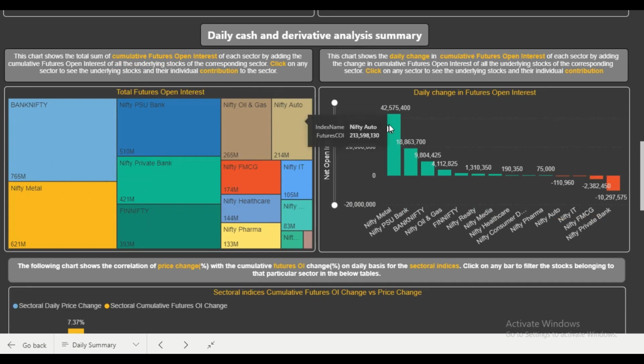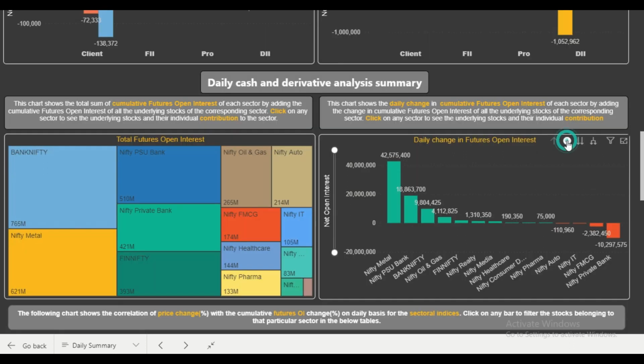So as you can see here, daily change in futures open interest. As you can see in this graph, the maximum open interest was created in the Nifty Metal Index as a whole. It sums up the cumulative open interest of all the underlying stocks in the metal index and then shows you the picture. So it means that in the underlying stocks of the Nifty Metal Index, a lot of open interest was added.